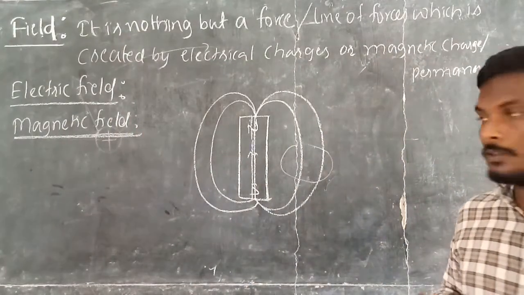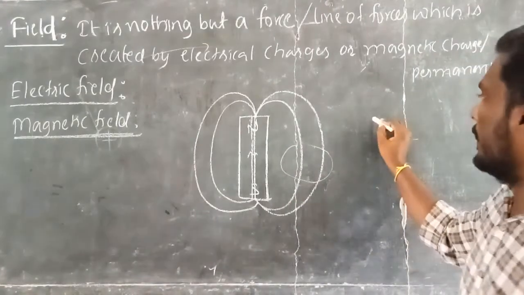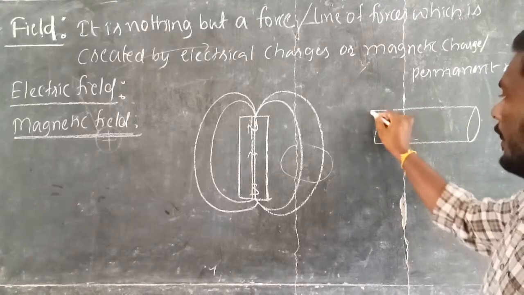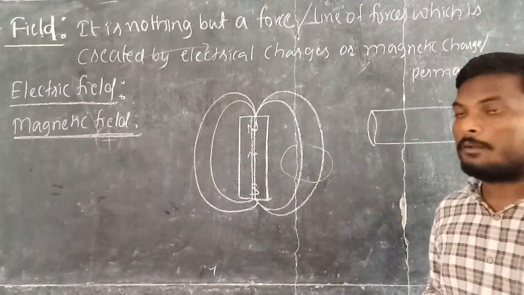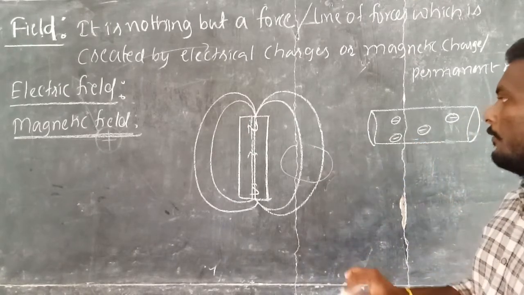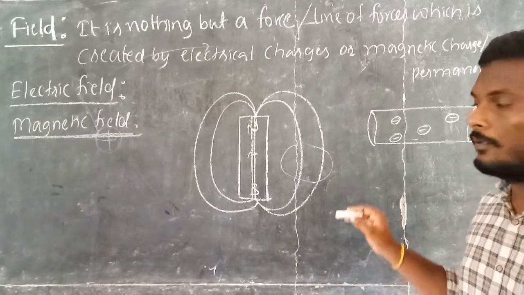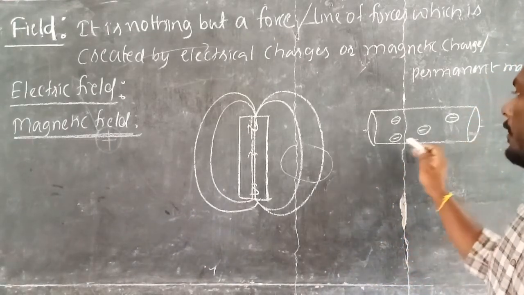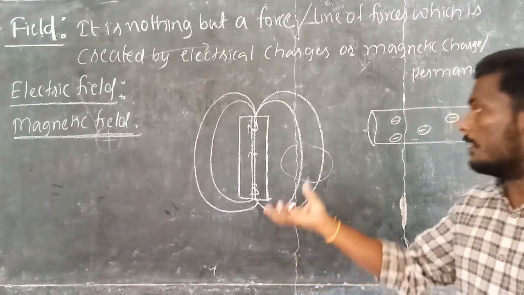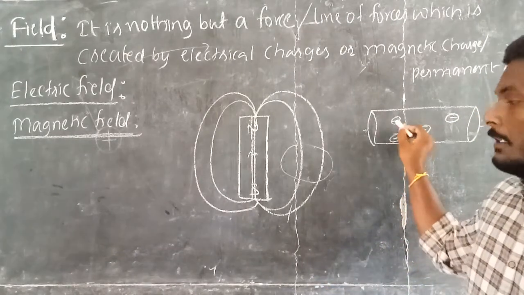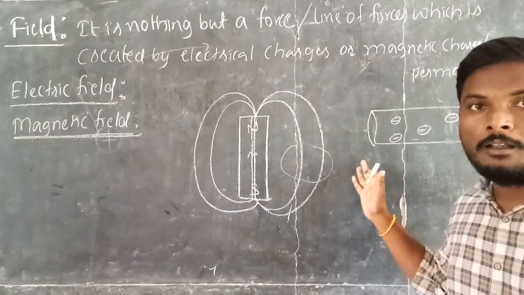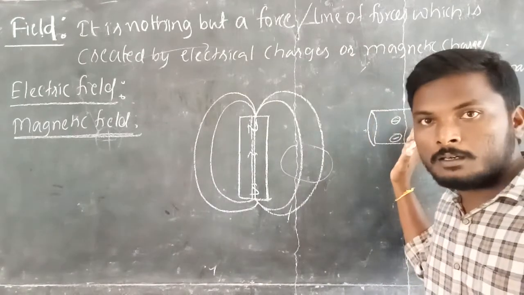What is that source? Suppose you take a conductor like this. In this conductor we have a number of free electrons irregularly distributed inside it. Whenever this conductor is excited with an external source, an electromotive force exists between the two ends of the conductor, so the electrons gain energy from the external source and try to move from one end to the other. So electron flow is happening here, and this electron flow is called current.